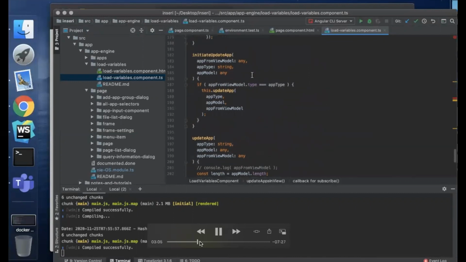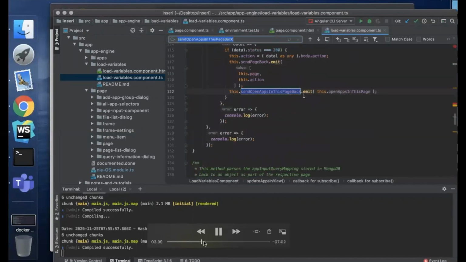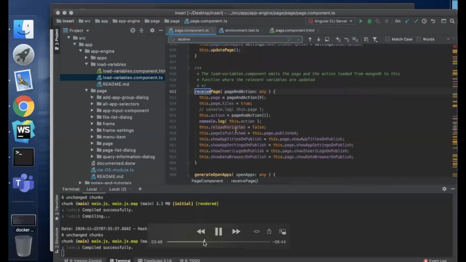And if everything has been done in this component, we emit the variables, the open apps in this page, back to the page component.